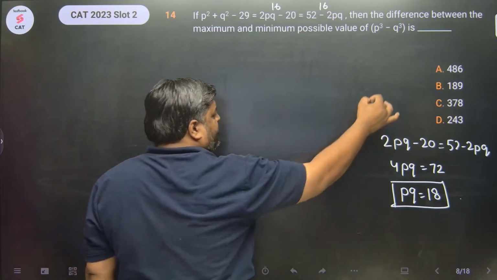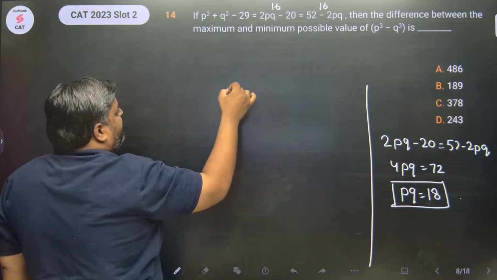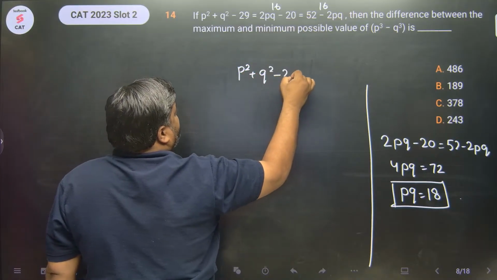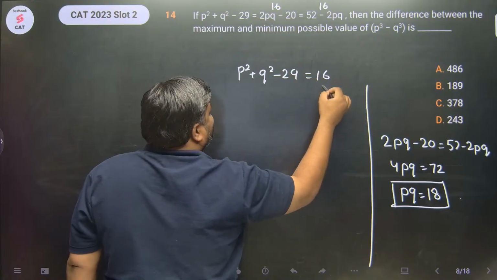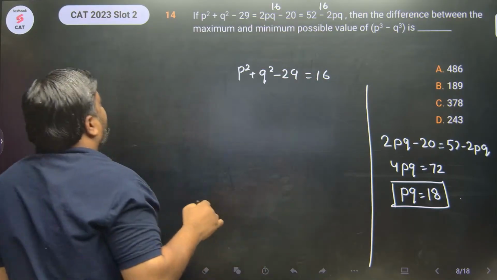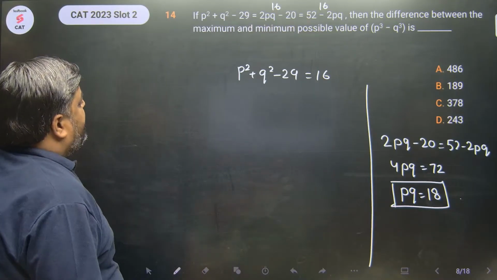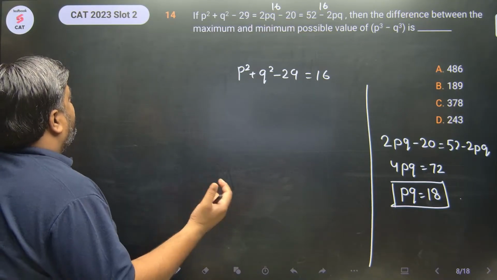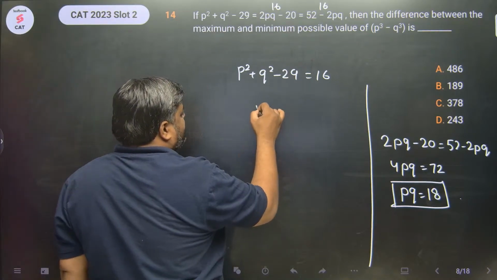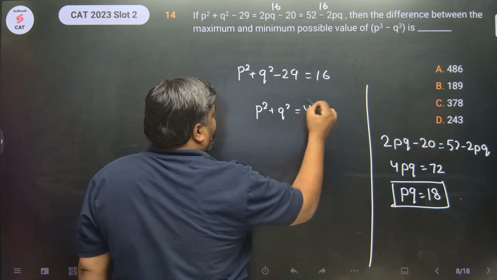Now let's equate the only equation we are left with. We are left with p square plus q square minus 29 equals 16, right? So this gives me, p square plus q square equals 29 plus 16, so p square plus q square is 45.